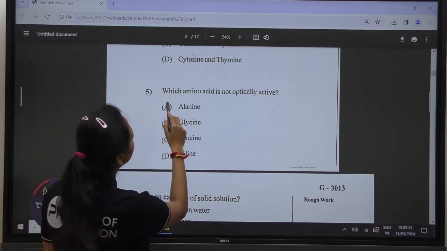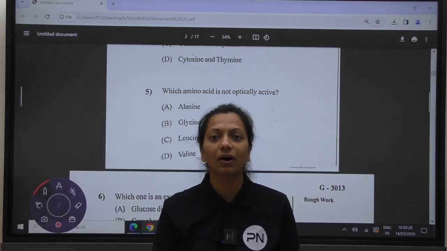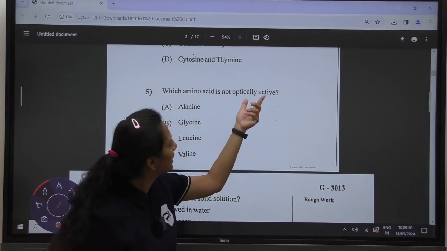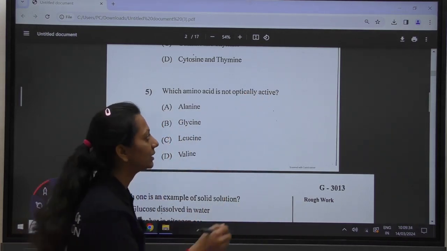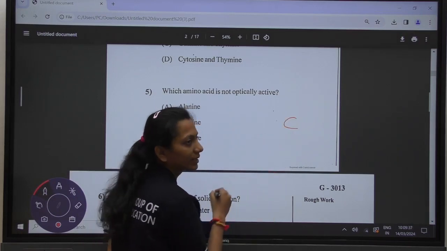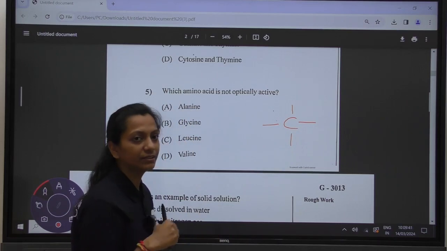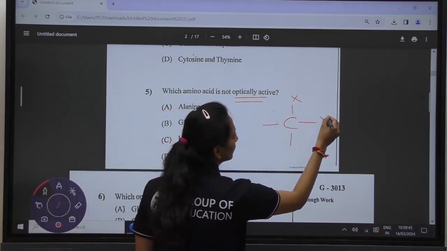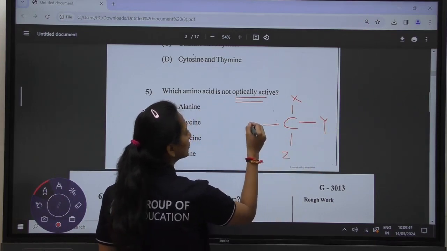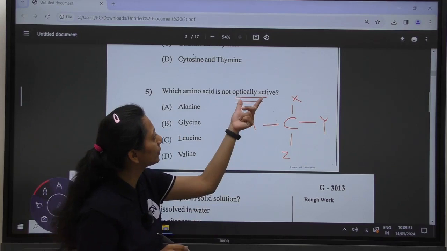In question number 5, it is asked which is not optically active. For any molecule to be optically active, it should have all 4 atoms attached different. So in short, if I have a carbon atom, all the 4 substituents attached to the carbon should be different for it to be optically active.